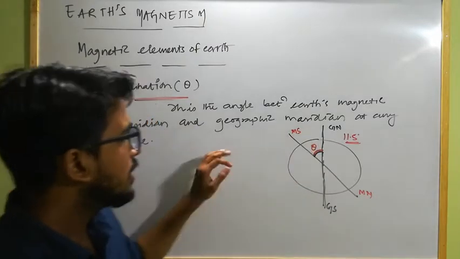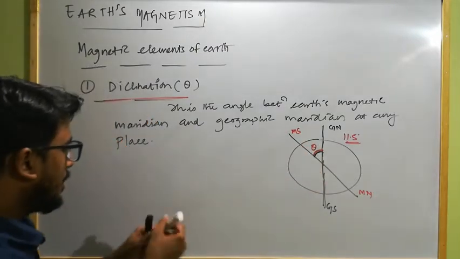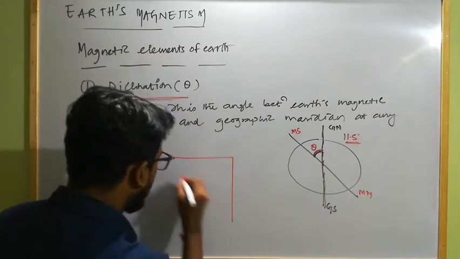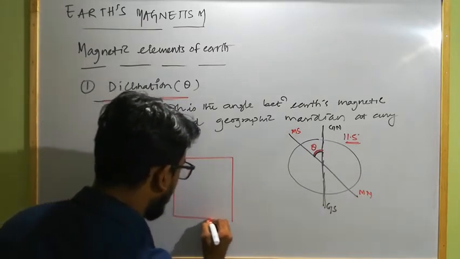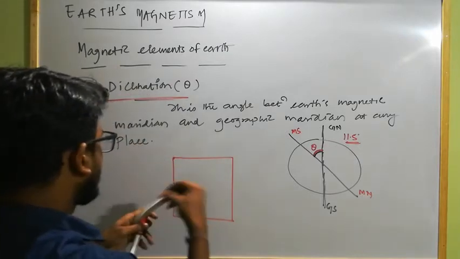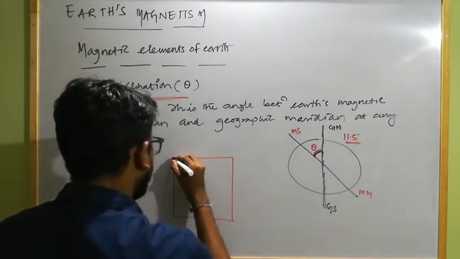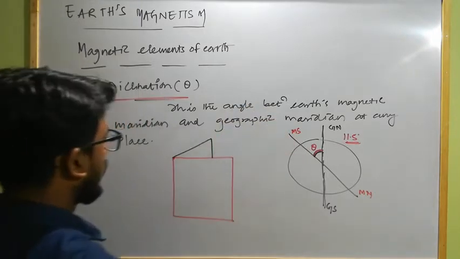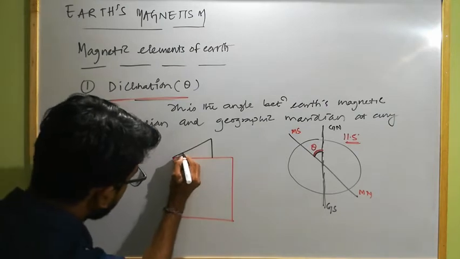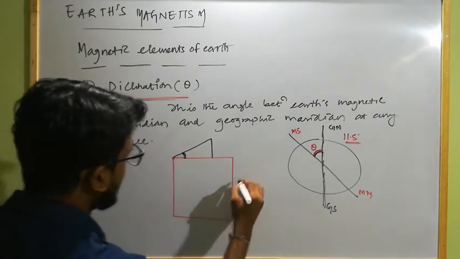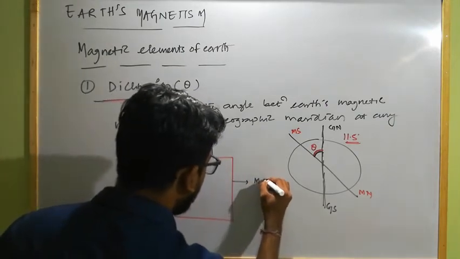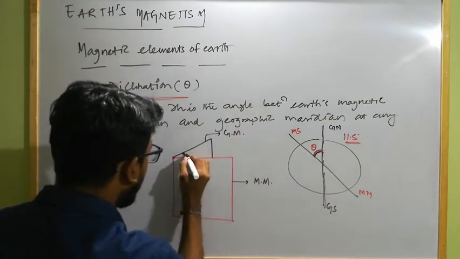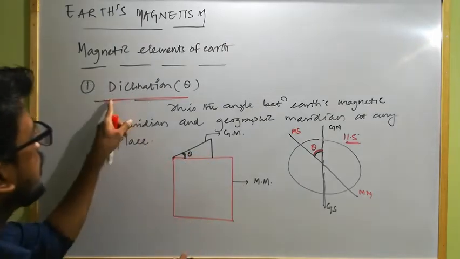This is denoted by theta, and this is the angle. That means if this is a place, and this is the magnetic meridian at that place, and this is the geographic meridian at that place, then this angle between the magnetic meridian and the geographic meridian is known as theta or declination.